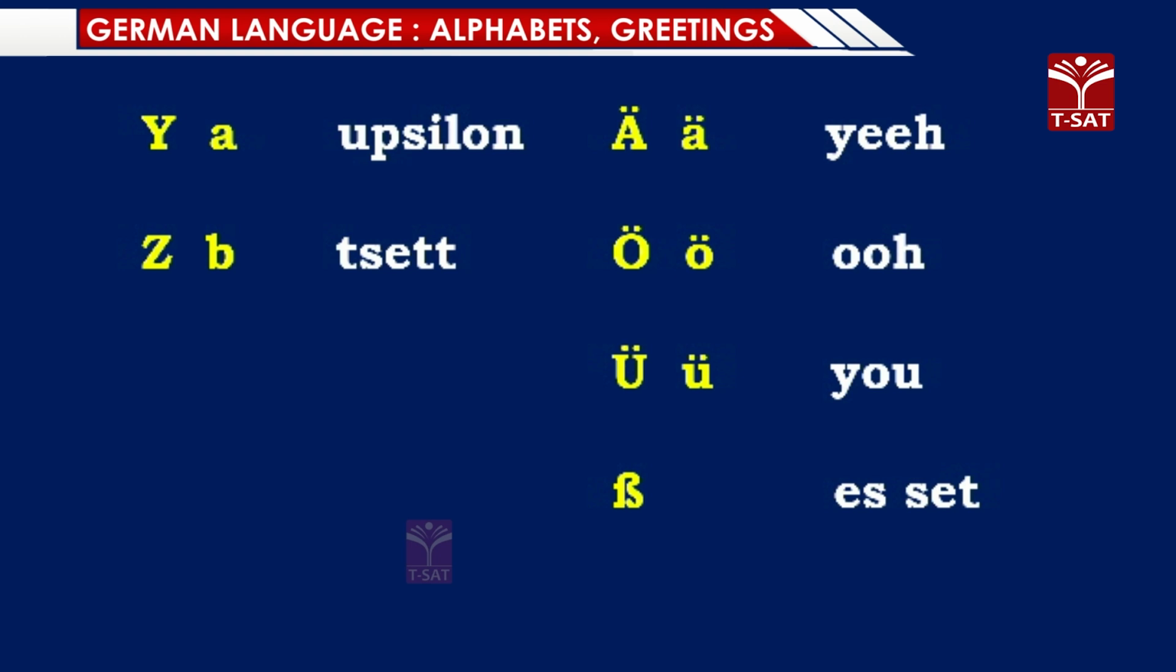These 30 letters, alphabets, they form the whole language. On screen I have shown you how the capital and the small letters are written. Except for these special characters, these 4 characters, every other letter is written like English. So isn't German easy to learn? It's very easy. Now let us start learning some more expressions.